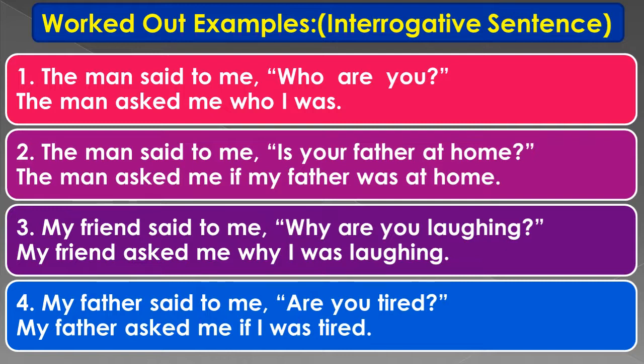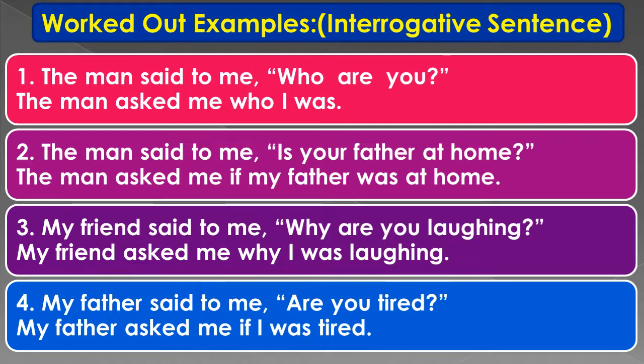So the third question, my friend said to me, "Why are you laughing?" My friend said to me, this part will be converted to my friend asked me. Now the conjunction will be the same, because it is the same WH word with which the question is asked. My friend asked me why I was laughing. Fourth one, again the question is asked with a be verb, "Are you tired?" So the conjunction will be either if or whether, whichever you feel like you can use. My father asked me if I was tired.